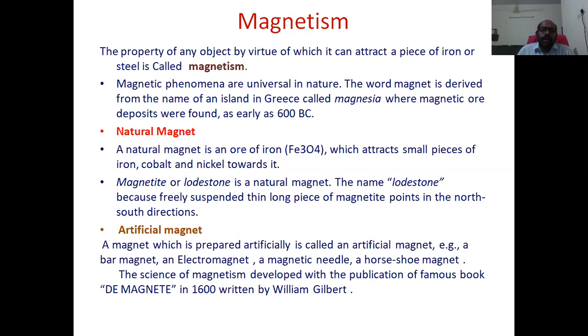Any material available in nature which possesses the attracting property is called a natural magnet. We do not make it artificially. That is the natural magnet. Magnetite or lodestone is a natural magnet.